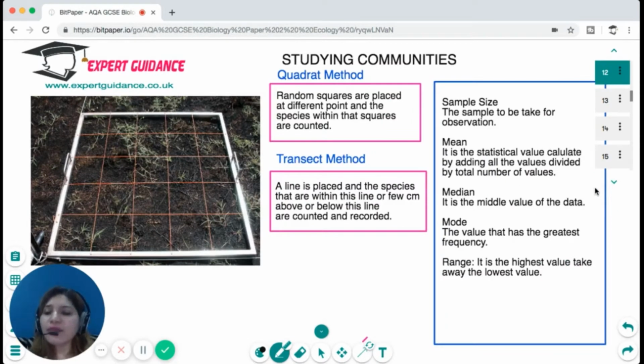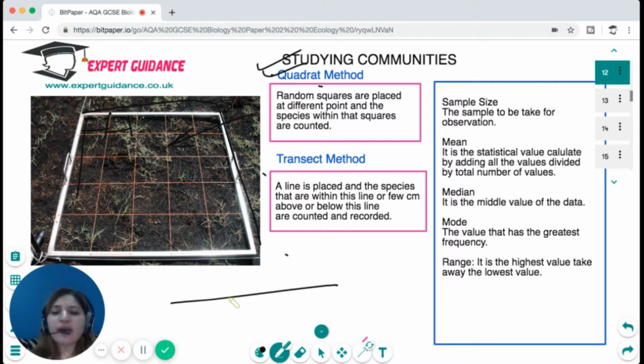Now, what are the various ways in which we can study the distribution or the abundance of living organisms? To study communities, we have two methods. One that is shown here is the quadrat method. You must have done this experiment in your school. In the quadrat method, we place random squares at different points, and the species within those squares are counted. In the transect method, a line is placed and the species that come within this line, or a half inch above or below this line, are counted and recorded.